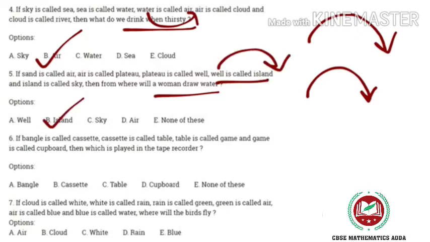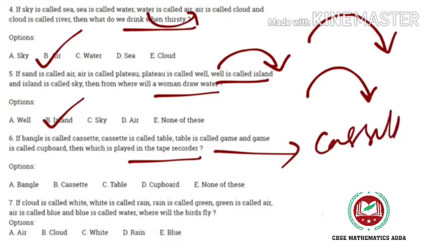Very simple. Again, the sixth one, if bangle is called cassette, cassette is called table, table is called game, and game is called cupboard, then which is played in a tape recorder? Generally what is played? First answer, it is a cassette which is being played. And this called is in the picture. Cassette is called table, so the answer will be table, it is C.